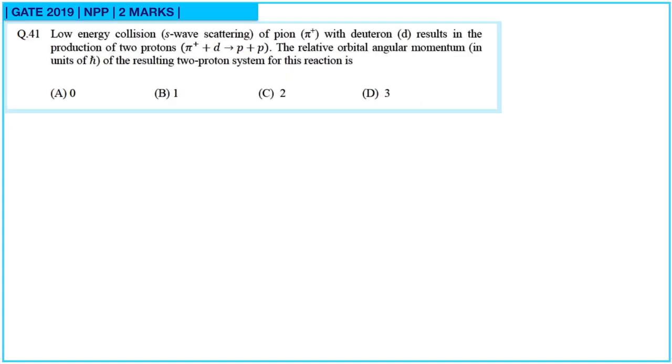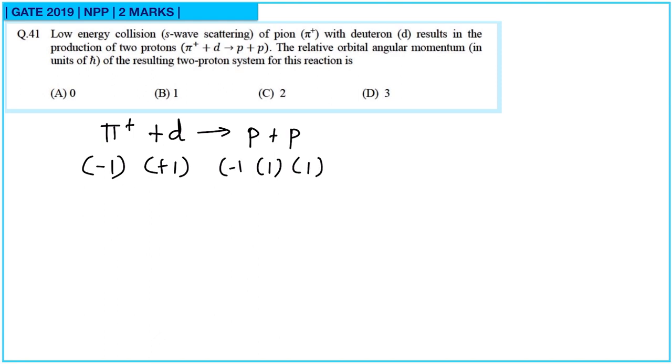Next question. Low energy collision S-wave scattering of pion with deuteron results in the production of 2 protons. So pi plus deuteron gives proton plus proton. The relative orbital angular momentum of the resulting 2 proton system for this reaction is. Now for this case, parity is considered. What is happening to parity? So the pion has parity minus 1, the deuteron has plus 1, and proton has parity 1. And we have to consider here minus 1 raised to L. So minus 1 is equal to minus 1 raised to L. That means L is equal to 1. So the orbital angular momentum is 1.